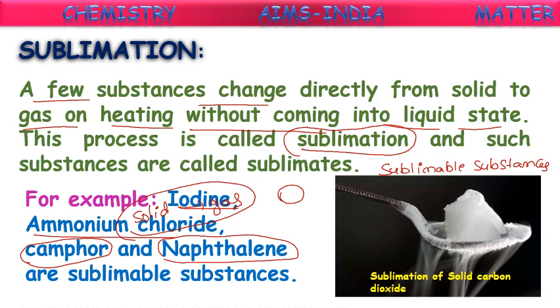The size will decrease. Where will that size go? The big one became very small and then starts disappearing. That is nothing but evaporation at room temperature. So the solid is converted into the gas. These substances are called sublimable substances or sublimates.